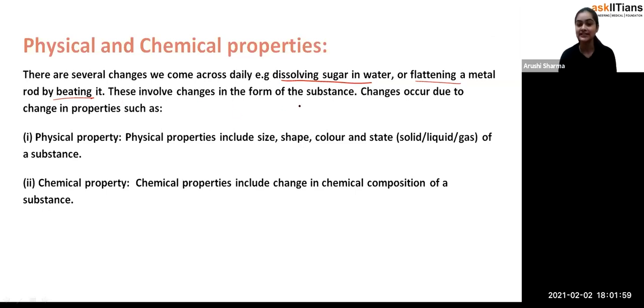These involve changes in the form of the substance, and the changes occur due to a change in properties, such as the physical properties and the chemical properties. Now, students, what are the physical properties and the chemical properties?